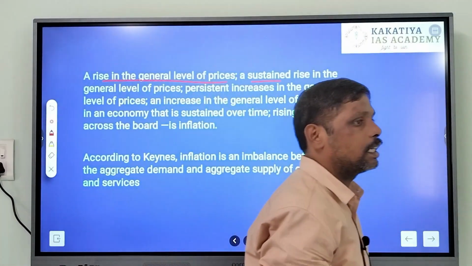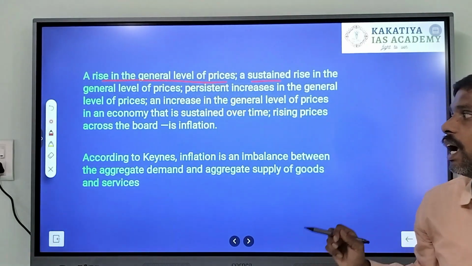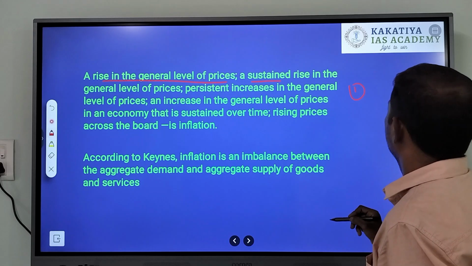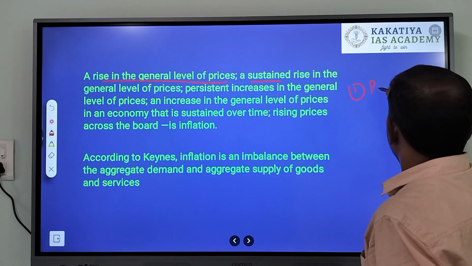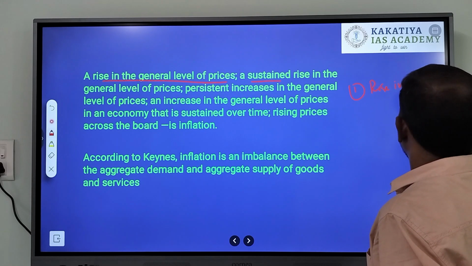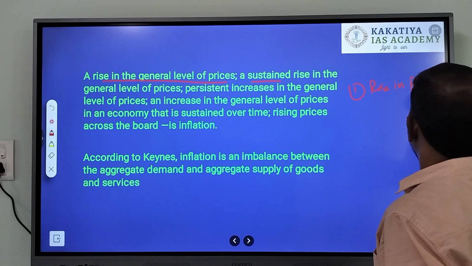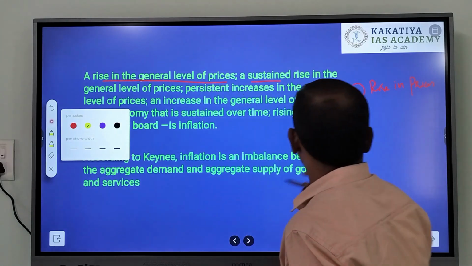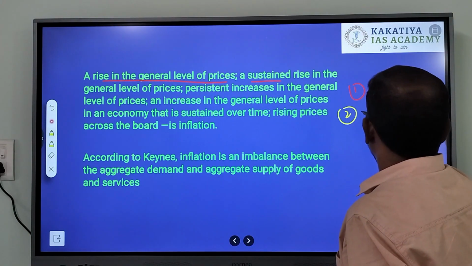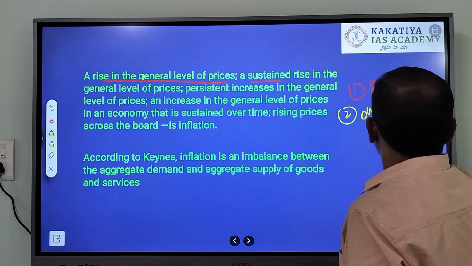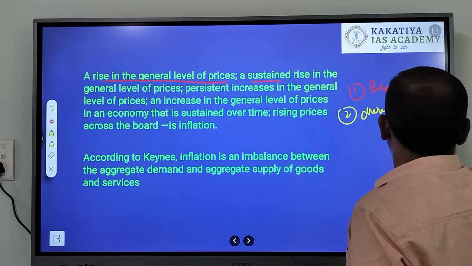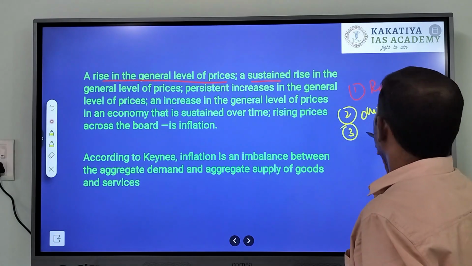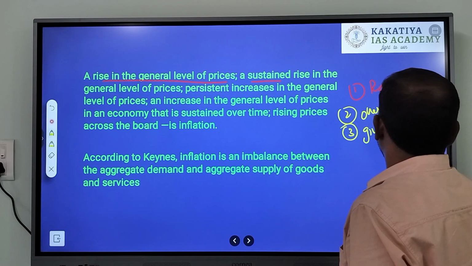It is a sustained rise of prices of goods and services, on a given basket of goods and services.